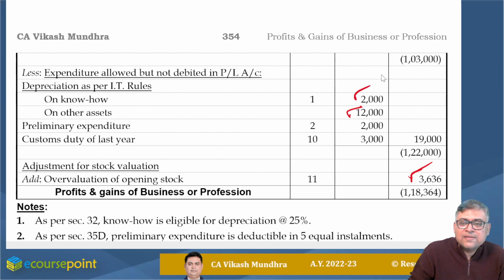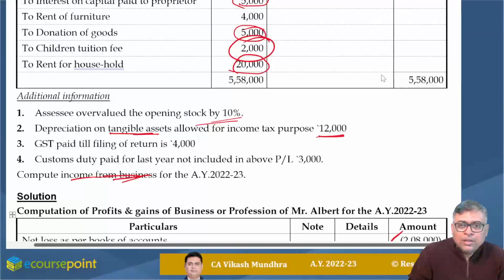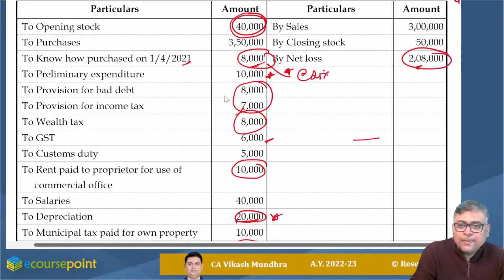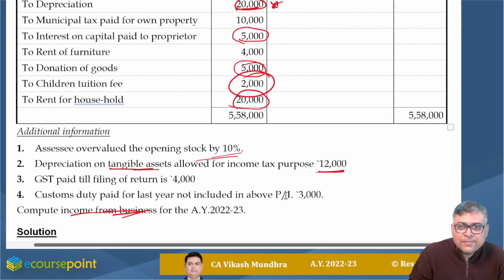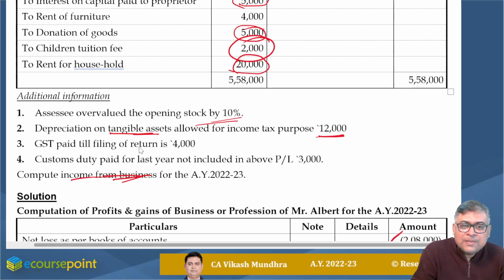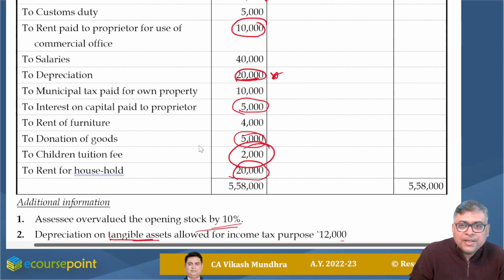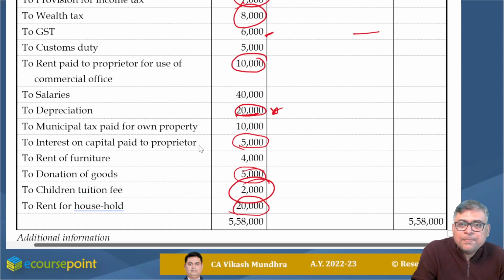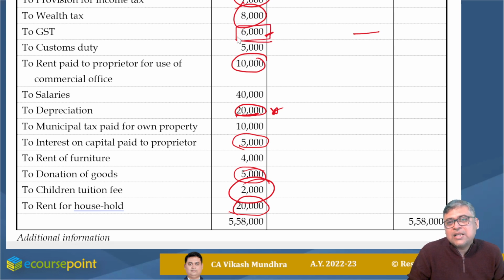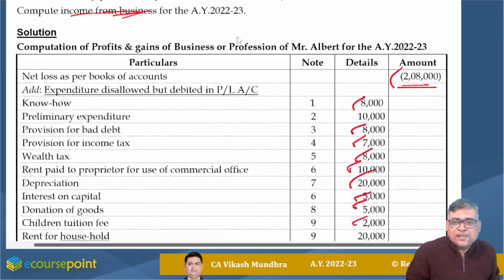So I added this 2,000. Now this asterisk is clear. Still, I have some doubt in preliminary expenditure. GST paid till filing of return is only 4,000. We debited 6,000, but payment till filing of return made is 4,000. That means 2,000 should be disallowed.